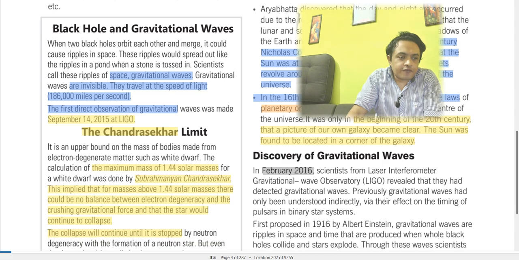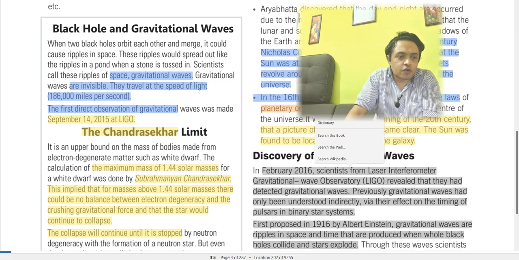Also, in February 2016, scientists from the Laser Interferometer Gravitational Wave Observatory (LIGO), which we referred to earlier, revealed that they had detected gravitational waves. Previously, gravitational waves had only been understood indirectly via their effect on the timing of pulsars in binary systems. First proposed in 1916 by Albert Einstein, gravitational waves are ripples in space produced when black holes collide and stars explode.